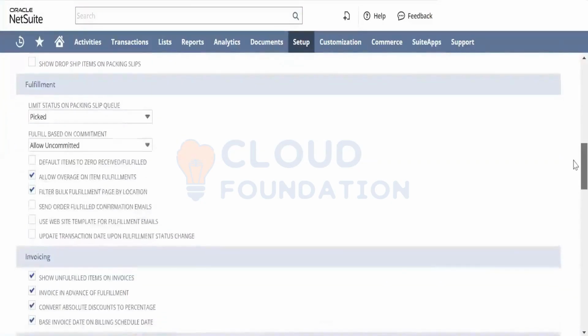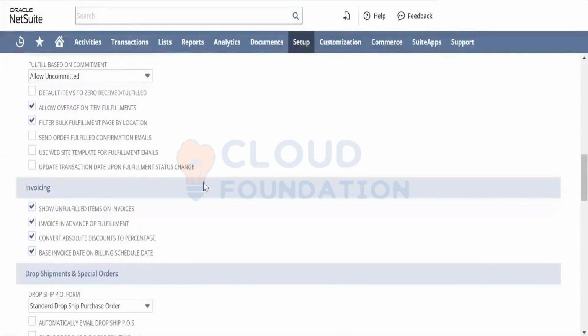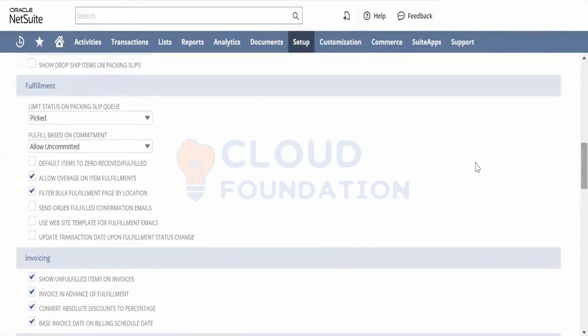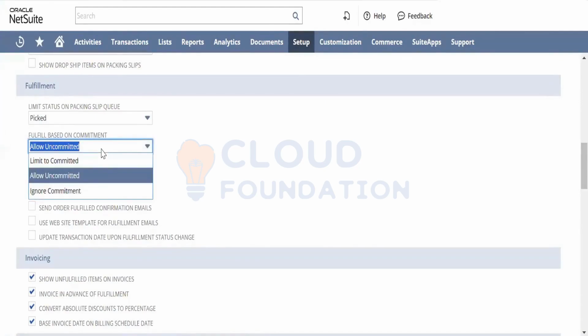Then allow overage on item fulfillments. Here again, fulfill based on commitment: limit to committed, allow uncommitted. This is a similar scope to what we were talking about, the same thing that we discussed earlier. Do we want to limit that to committed, or do you want to allow uncommitted and ignore commitment?